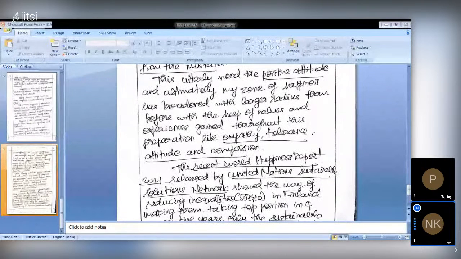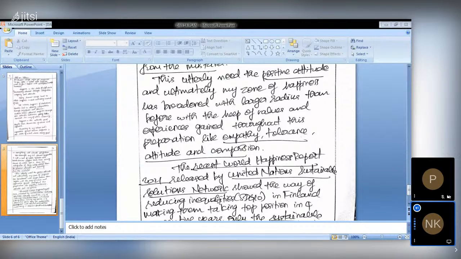Ultimately, the conclusion should be a very holistic one. We can add a report or any quotation. I have given the report here: the recent World Happiness Report released by the United Nations Sustainable Development Solutions Network. How can we attain happiness in a nation or in the world?